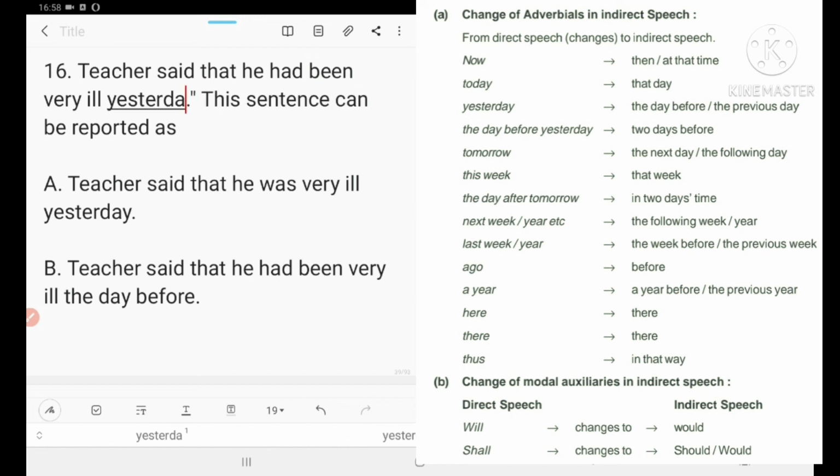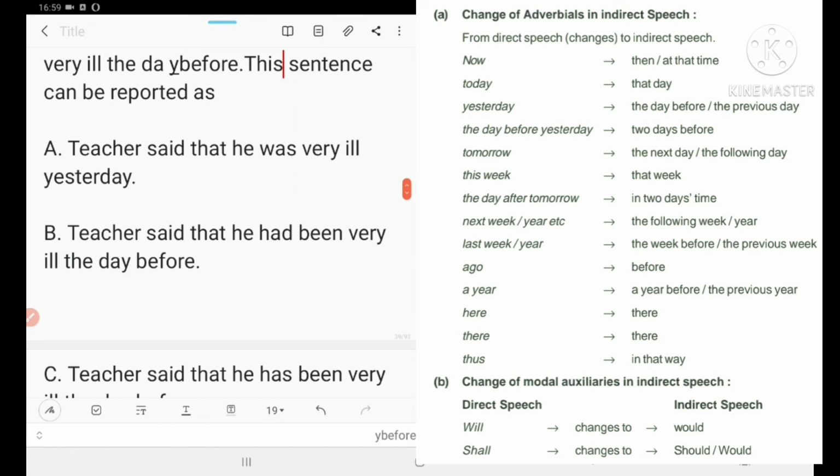Could you understand? The day before, and let's remove inverted commas.